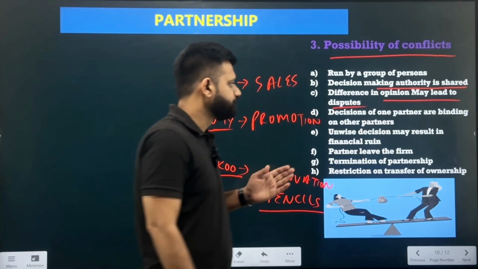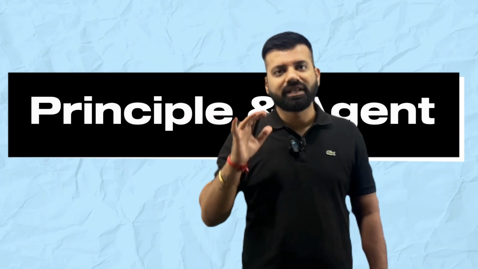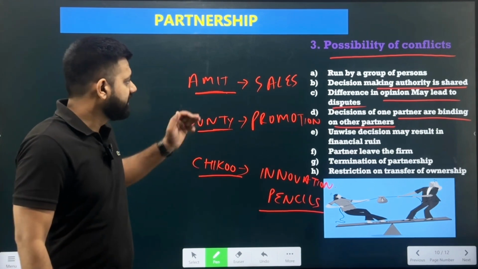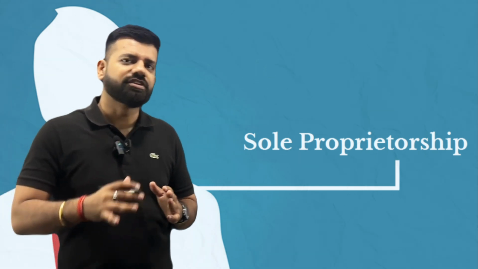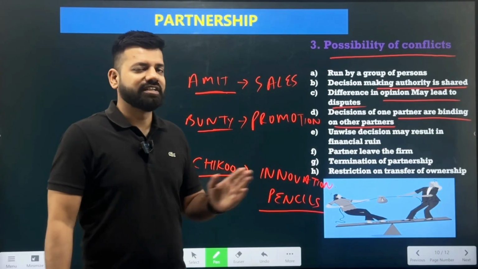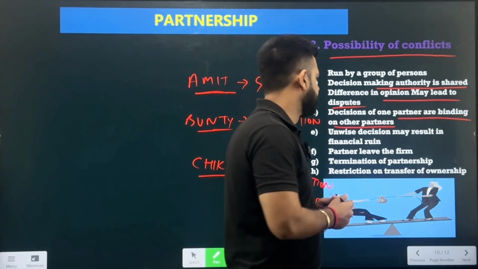So there can be situations where there are conflicts and they are not agreeing to the ideas which other partners are bringing. Now, the decision of one partner is binding on other partners, which means, as we have talked about, the principal and agent. The principal here takes the decision and the agents are bound to act upon the decision which the principal is taking. Now, if Amit is taking any decision as per sales, as per the expertise he had in the business, B and C will be bound to agree upon the ideas which Amit is bringing. In a sole proprietorship, he was alone taking all the decisions, but here the decisions are binding. That is, they need to agree upon the decisions that they are taking in the joint process.